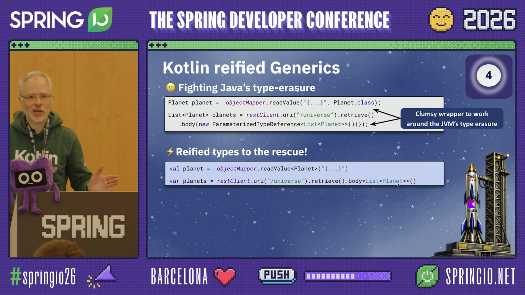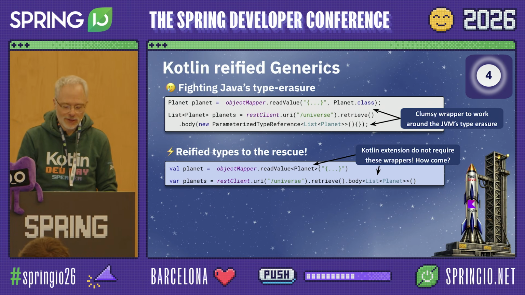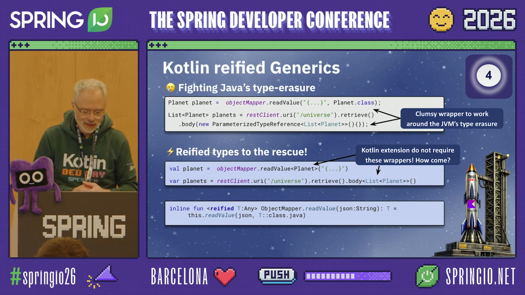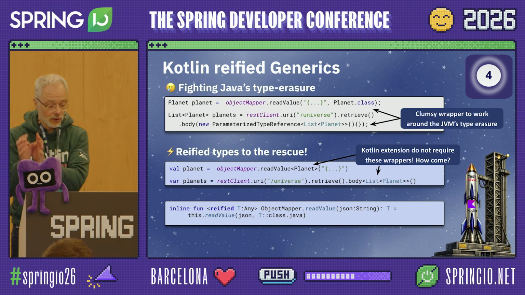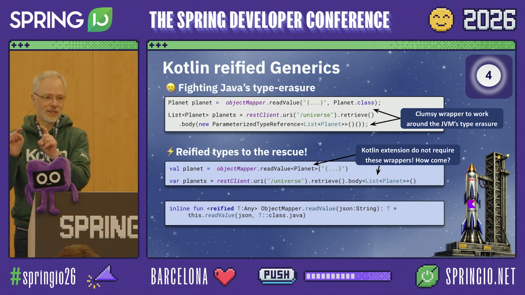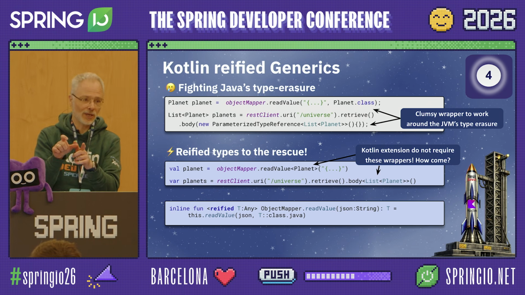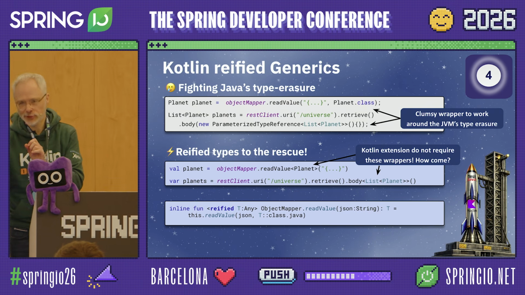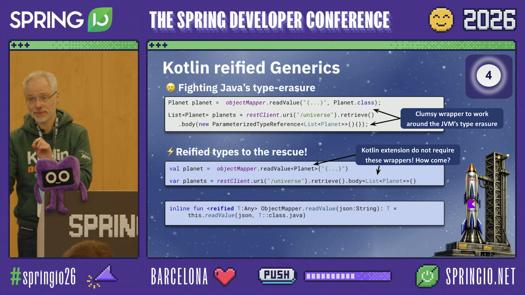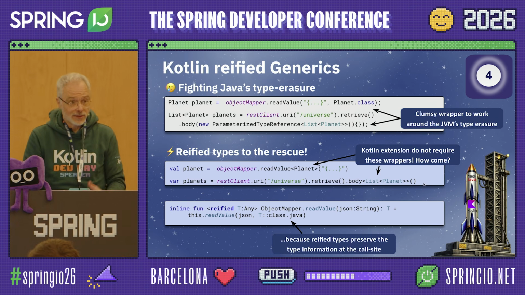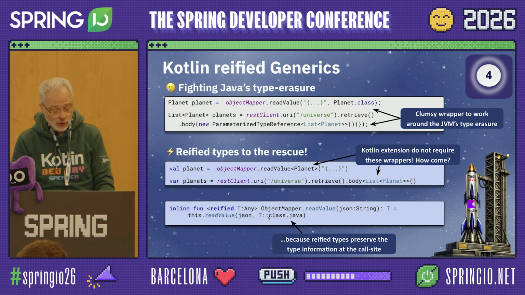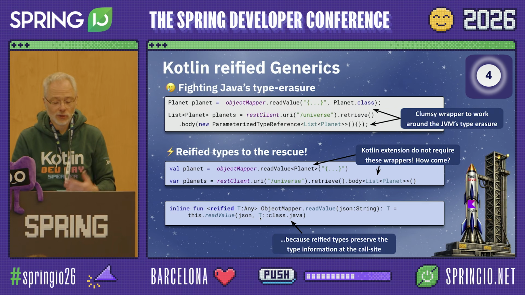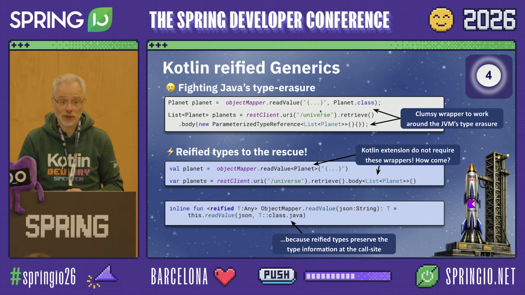Because we have type erasure on a JVM. Well, Kotlin came up with a trick. And it has a bit of a fancy name. It's called a reified type. And what it basically does is, at the call side, so where read value is called, we always know the type. The compiler knows the type at this particular location. So what the compiler does now is it preserves the type information in the bytecode. That's basically what reified does. And because it does that, we now can have constructs like give me the class of a certain type. And as such, we do not have to depend on these kinds of constructs.